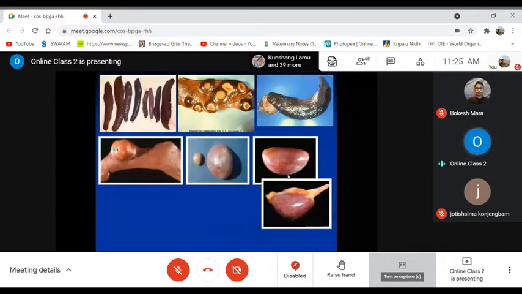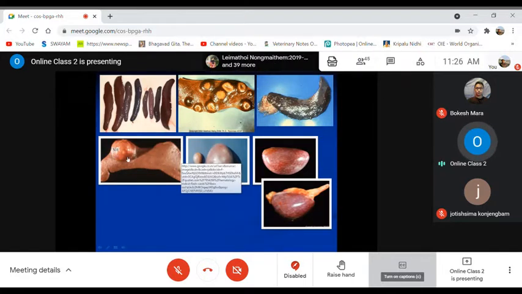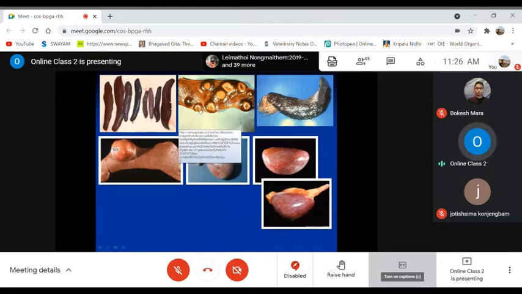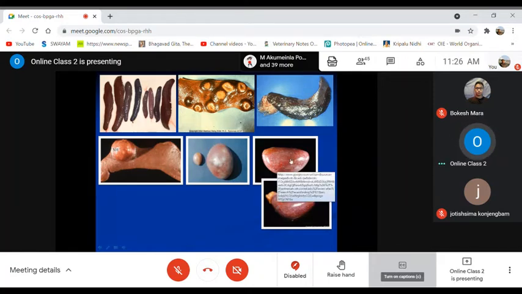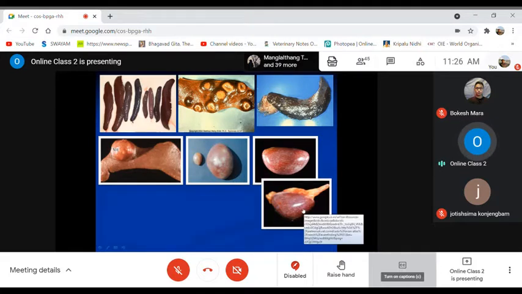This leads to a mottling appearance of the spleen. Okay, so these are some photographs showing splenitis. See the spleens of different species of animals. You can see the enlargement, even tumor-like growth, and tumor-like necrotic lesions, and mottling apparent due to the necrotic patches on the surface of the spleen. A little bit of marbling appearance, also mottling.